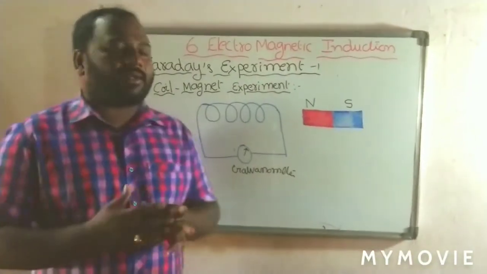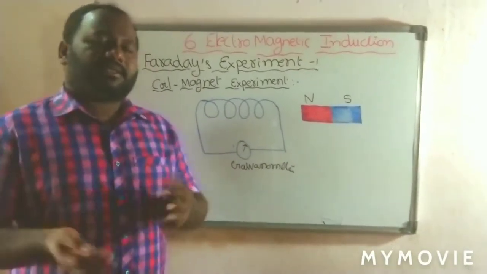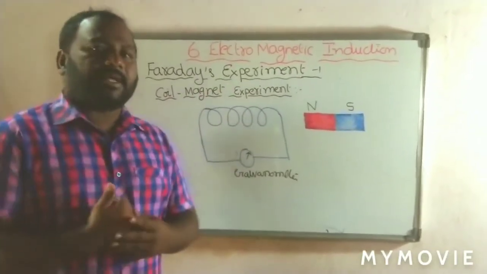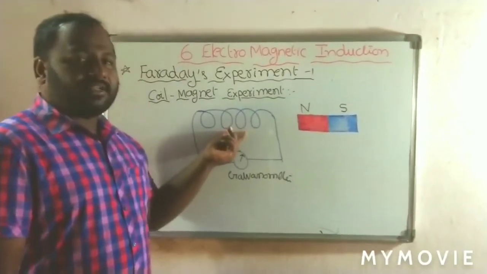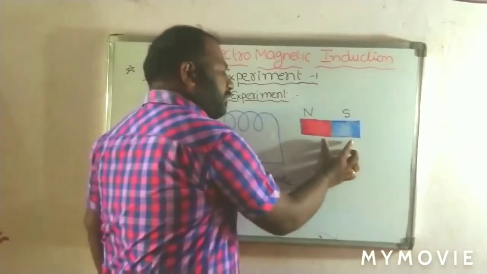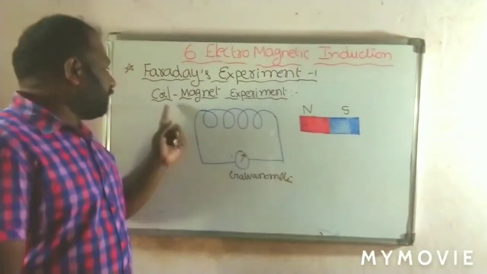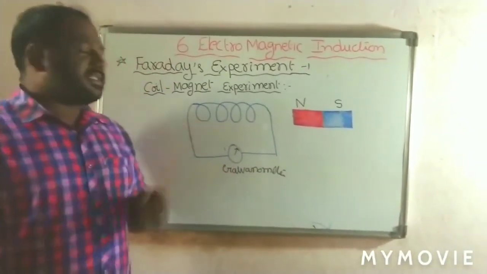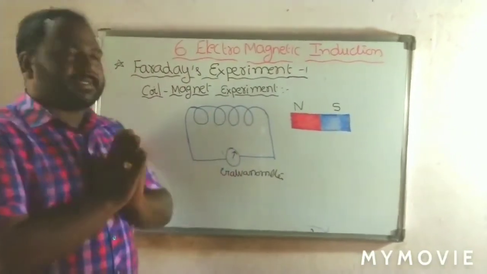To understand electromagnetic induction, Faraday did some experiments. We have a total of 3 experiments. See the first experiment. This experiment is called the coil magnet experiment. Here, in this coil magnet experiment, he took a coil. That coil is connected to a galvanometer, and here is the bar magnet. So coil and magnet both are used, and this experiment is called the coil magnet experiment. This is an important 3 mark question.